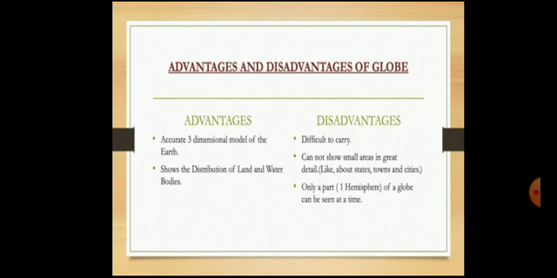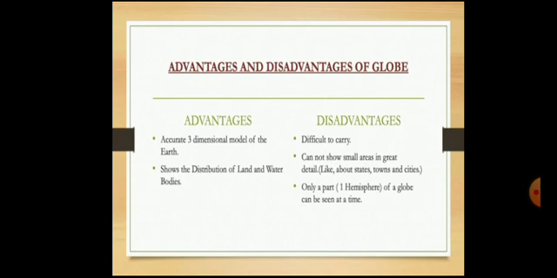Advantages and disadvantages of a globe. First, the advantages: an accurate three-dimensional model of the earth, and it shows the distribution of land and water bodies. And the disadvantage is that it is difficult to carry from one place to another.